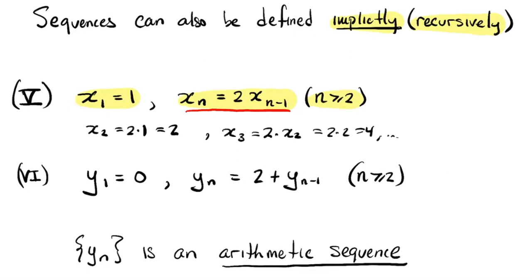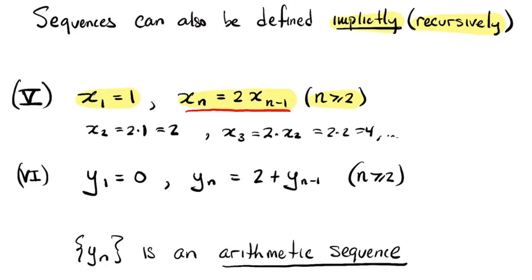So unlike the explicit case, where if a sequence is given explicitly and you want to know, say, the 19th term of it, you just let the input value be 19 in your formula and calculate it. If a sequence is given recursively and you want to know the 19th term, well, then I need to know the 18th. But to know the 18th term, I would need the 17th. And to know the 17th, I need the 16th, and so on. So you can generate these things one at a time.